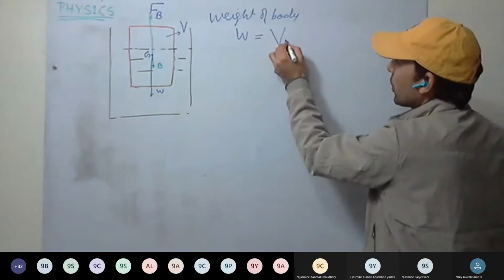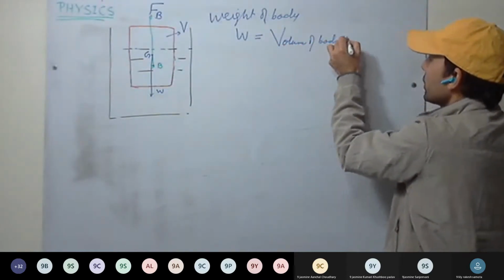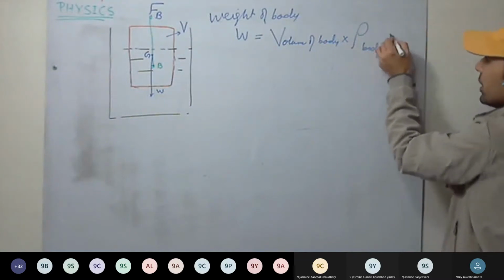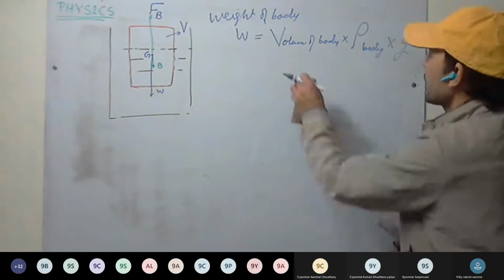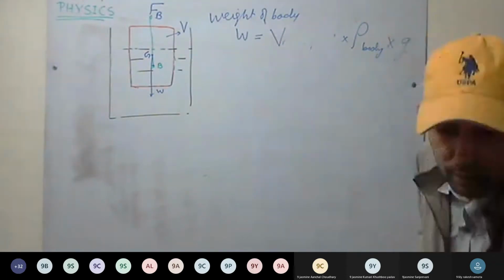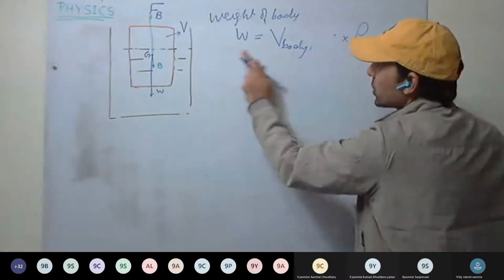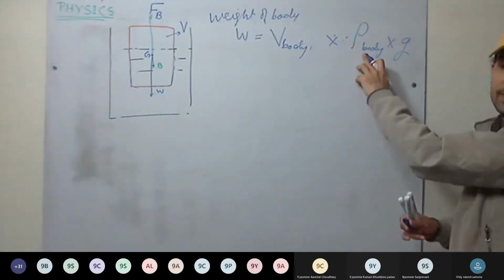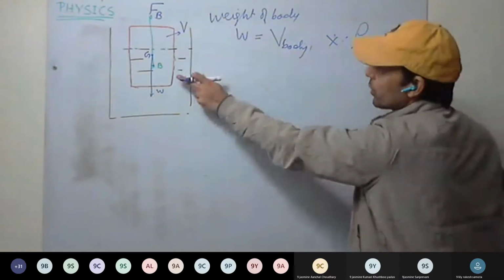V, volume of the body, into density of the body into acceleration due to gravity. Okay, so I can write just here, body. So weight of the body is how much? Volume of the body multiplied with density of the body into acceleration due to gravity. This is weight of the body.